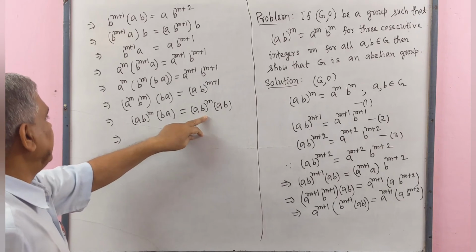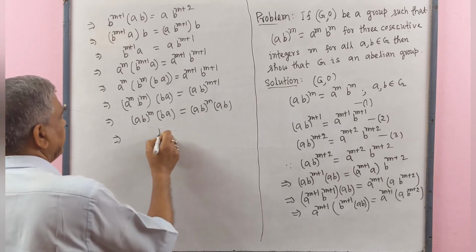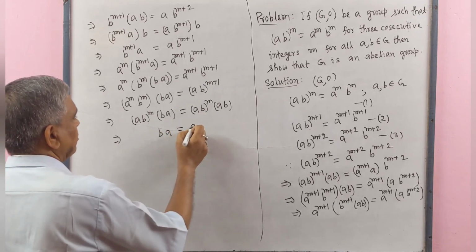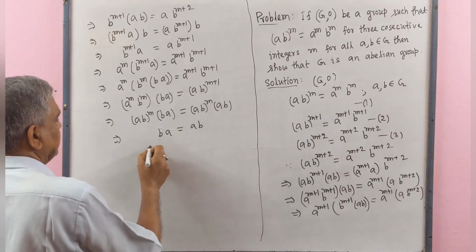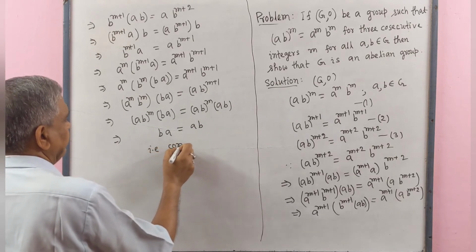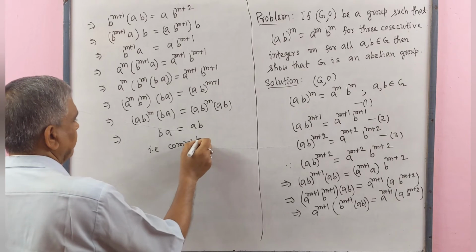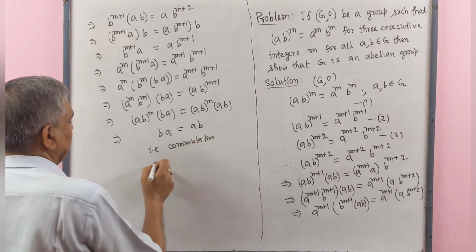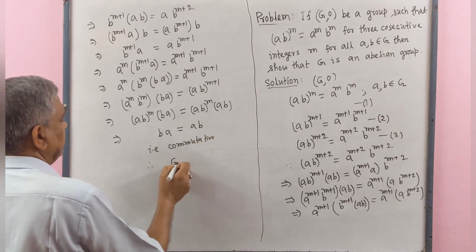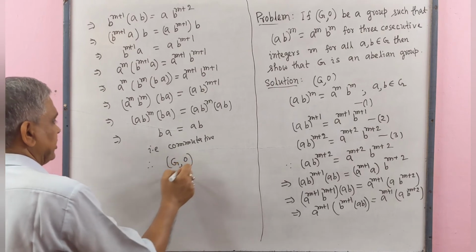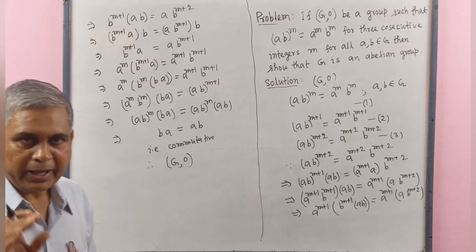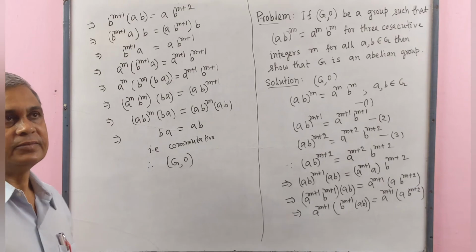So by left cancellation law we get BA equal to AB, that is commutative. Therefore, G with given binary operation is an abelian group, proved.